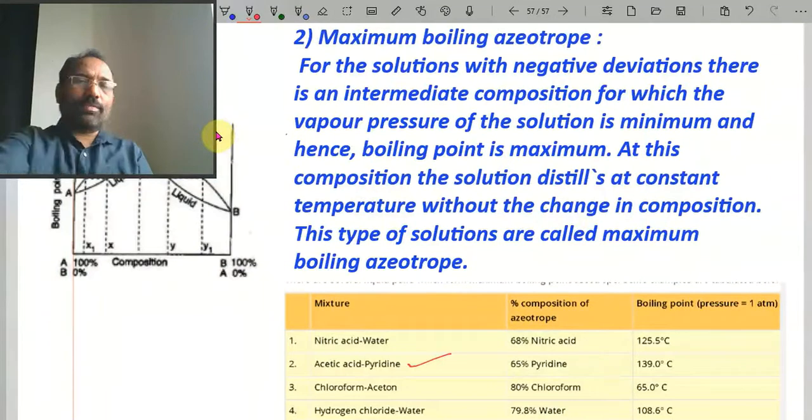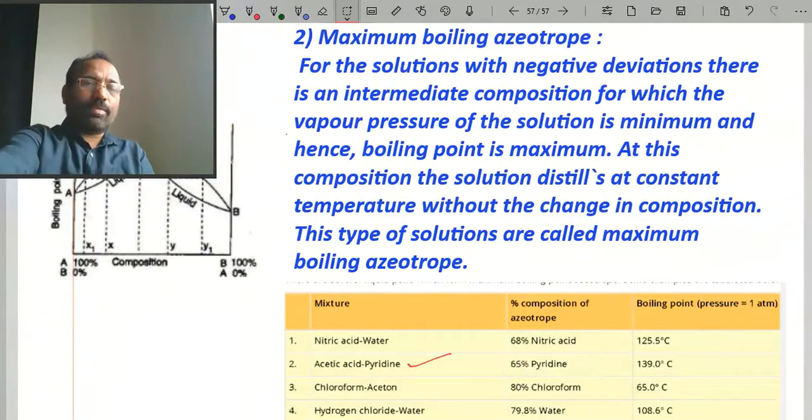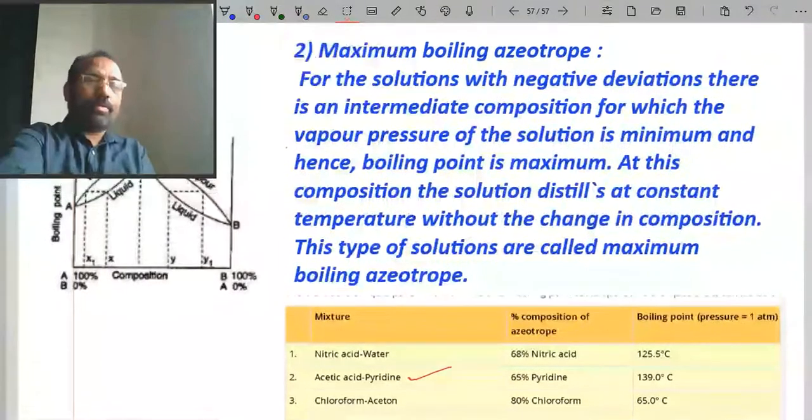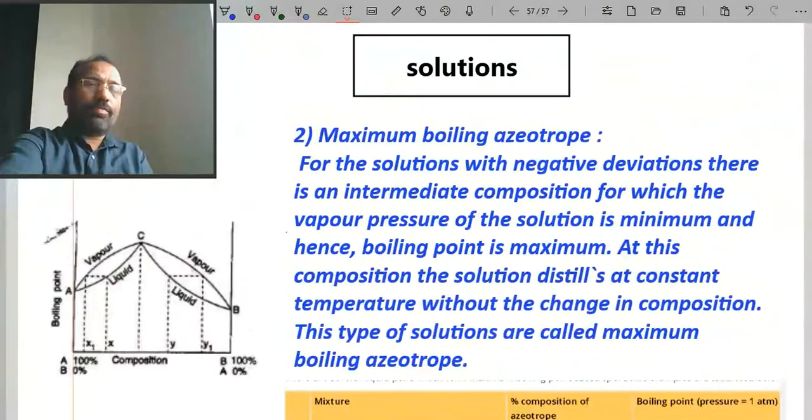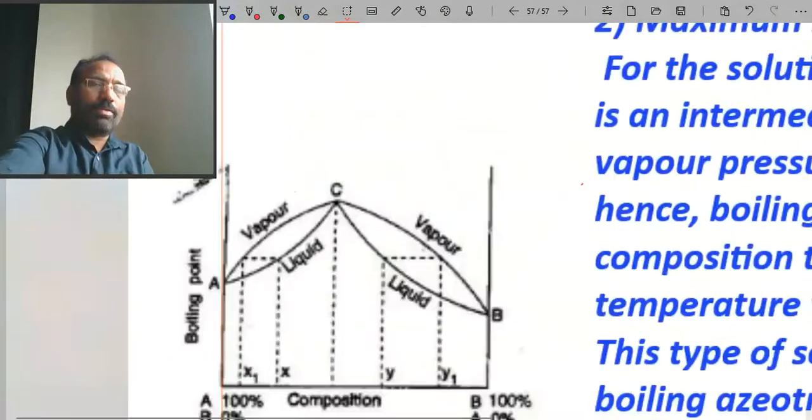If you observe this graph, let us see this one.